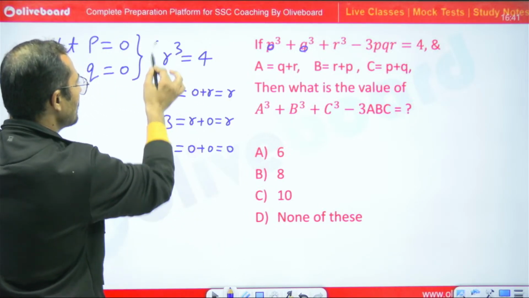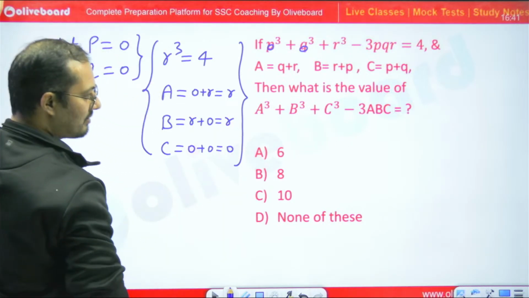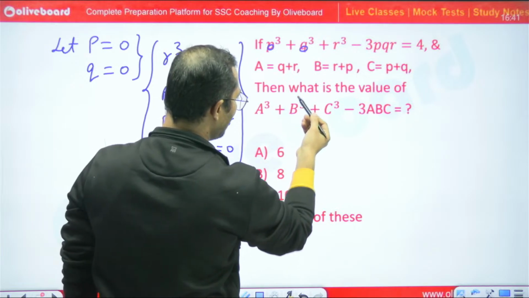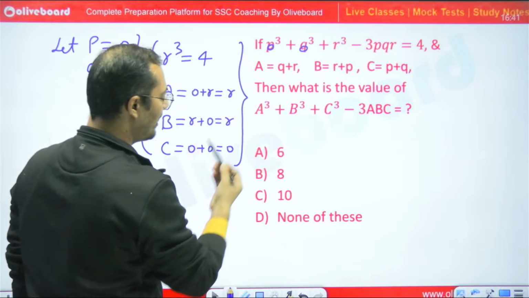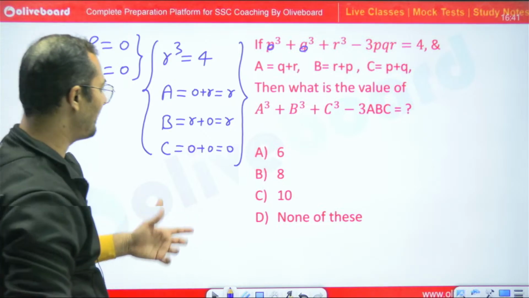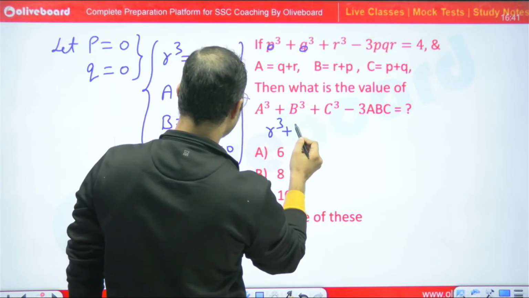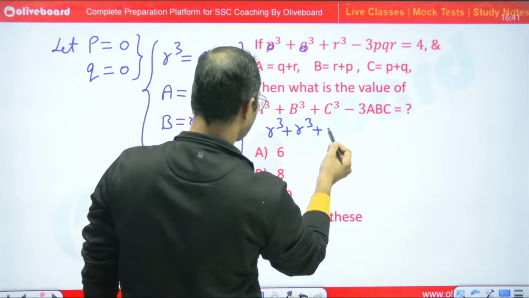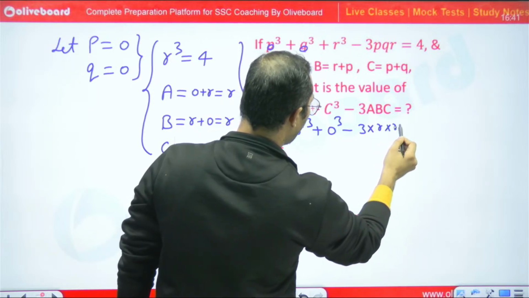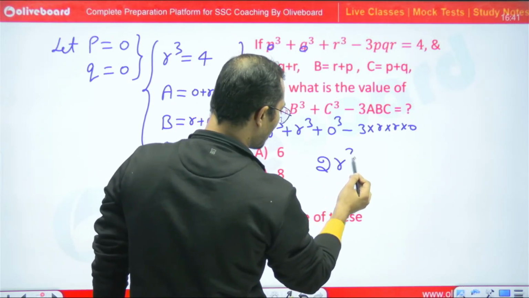So just substitute these values in the final target question. Our target question is AQ plus BQ plus CQ minus 3ABC. We have to find the value of AQ plus BQ plus CQ minus 3ABC. So AQ means RQ, plus BQ means RQ, plus CQ means 0 times Q, minus 3 into R into 0, which will become 0. So we can say that 2RQ is the final.